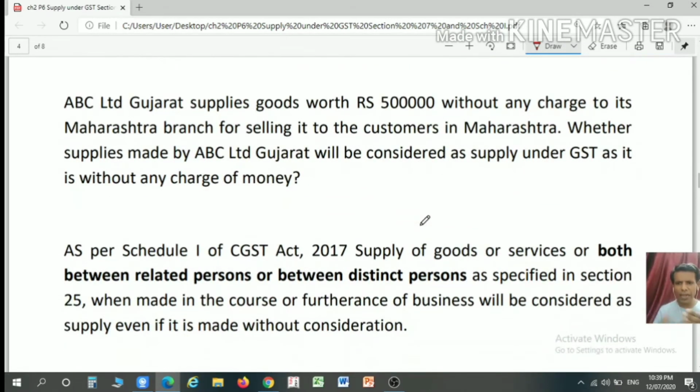So if ABC Limited Gujarat supplies goods worth rupees 5 lakh without any charge to the Maharashtra branch for selling it to the customer in Maharashtra, whether the supply made by ABC Limited of Gujarat to ABC Limited Maharashtra branch will be considered as a supply, as it is without any charge of money.